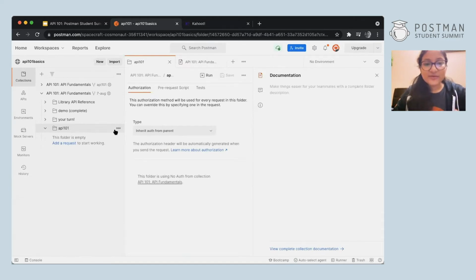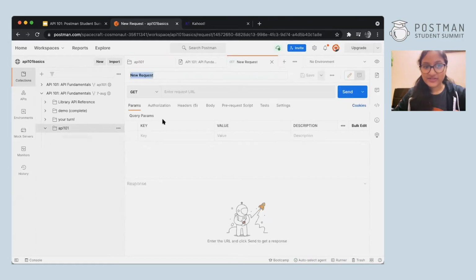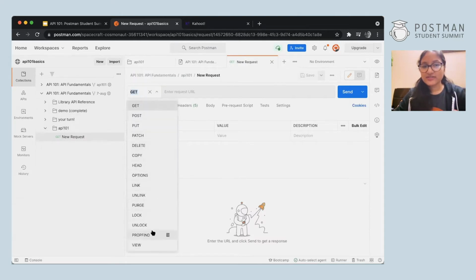Let me start with the GET request, which was the first one we saw, which is retrieving information or getting some information from the API. So I'll click again on the 3 dots over here, in the API 101 folder or whatever name you've given, it's completely up to you. We click on add request over here. As I said, by default, it is the GET method only, so we don't need to change that. But if you want to, you can simply click on this and you can see all the methods.